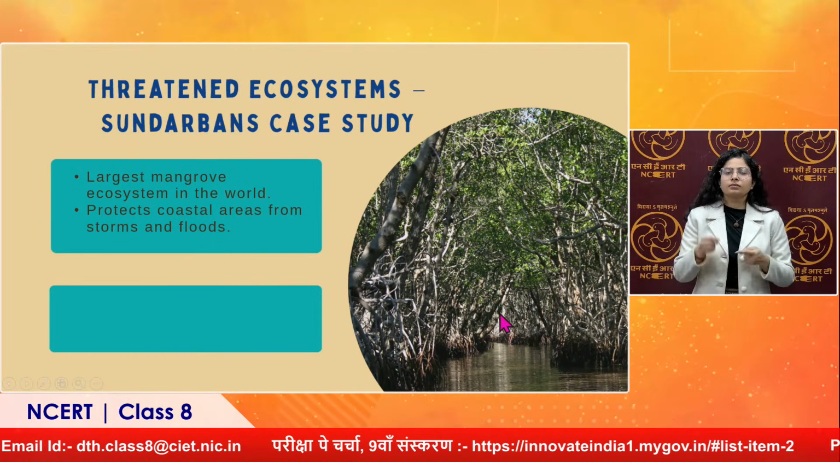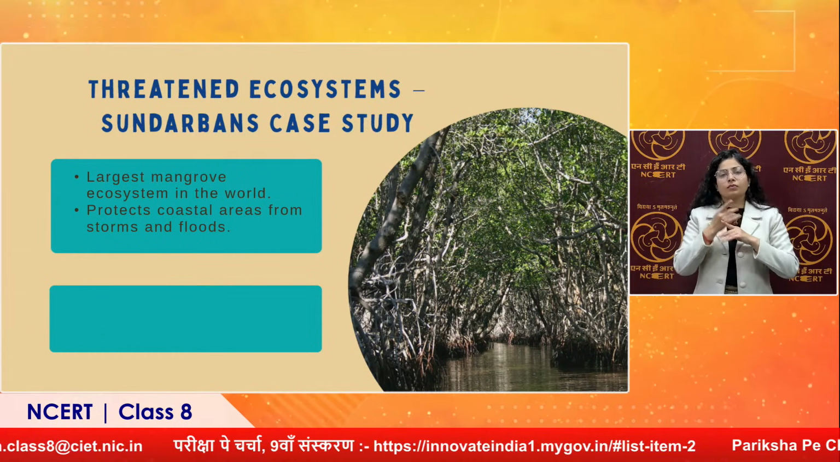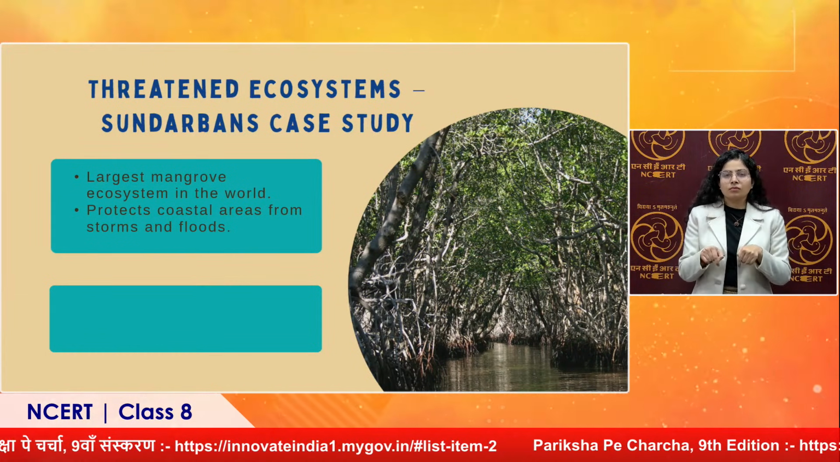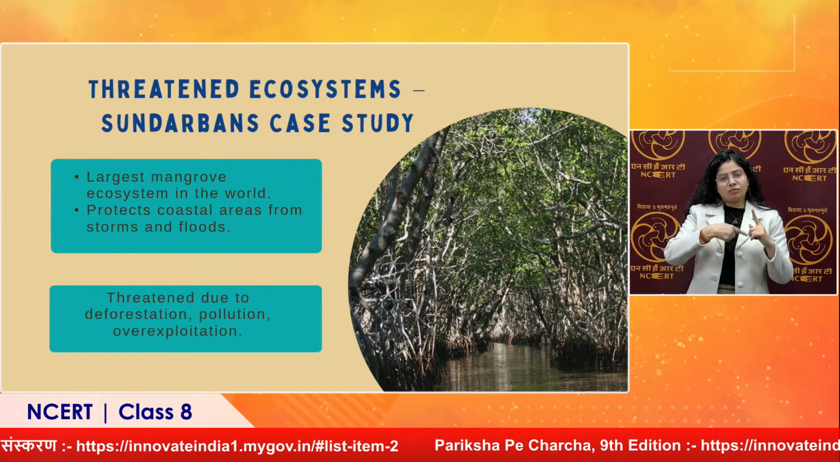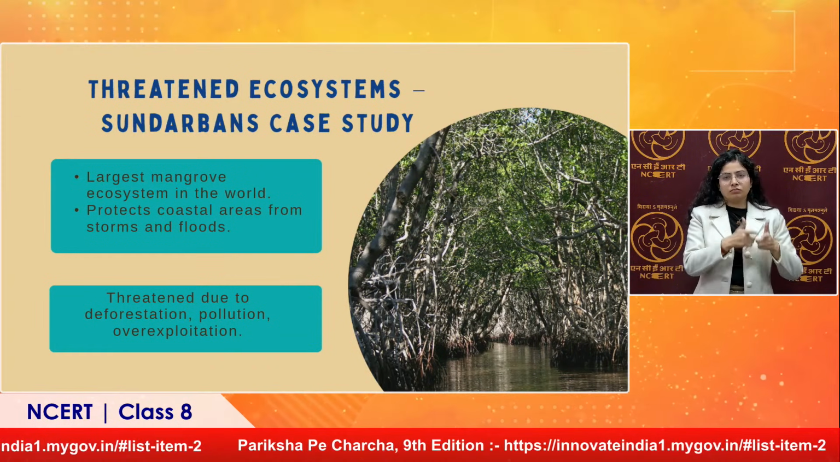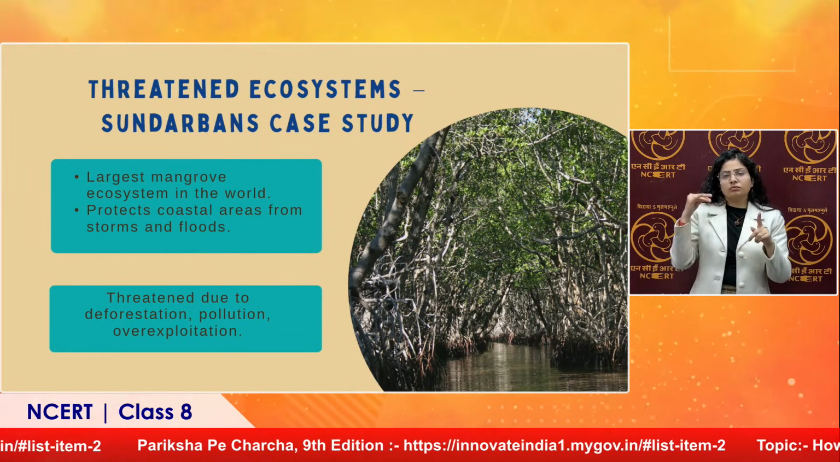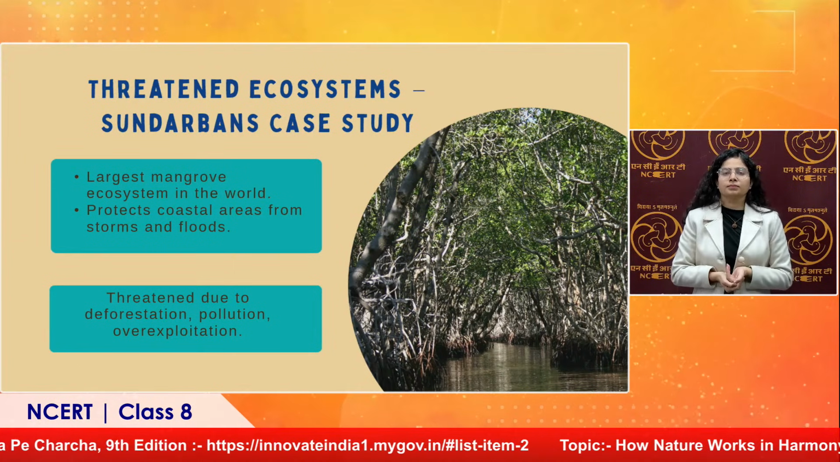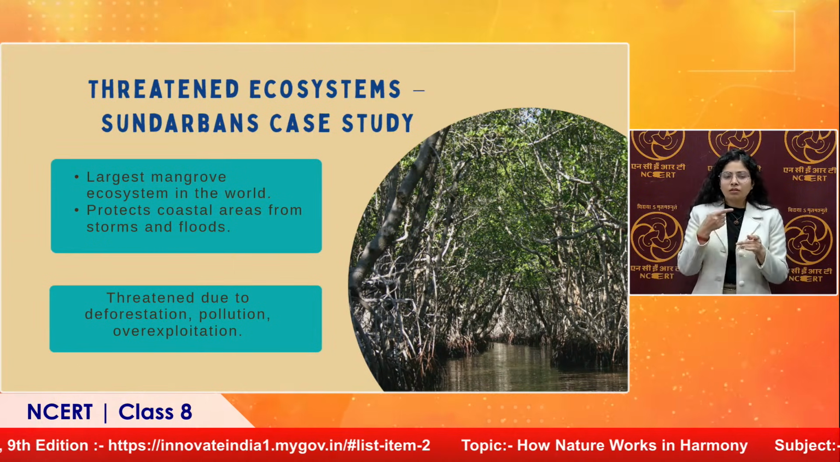They protect that coastal area from storms and flood. But now this ecosystem is also in danger because of the deforestation that is occurring, the pollution and the overexploitation of the resources. So ma'am, are there any solutions to improve the ecosystem? Yes, there are. When the destruction is being caused by certain human activities, what can we do?